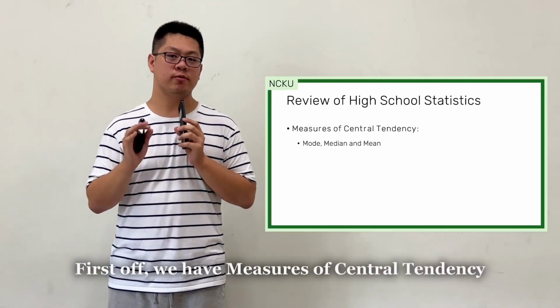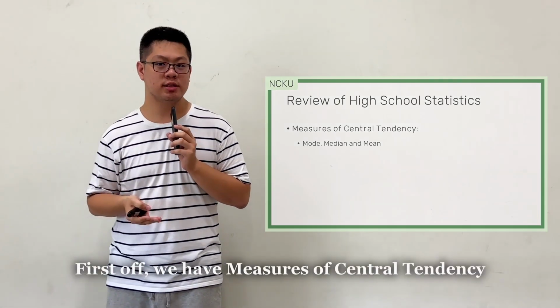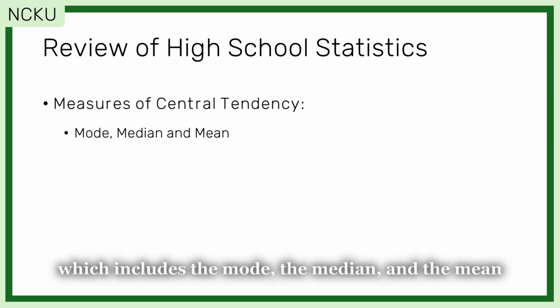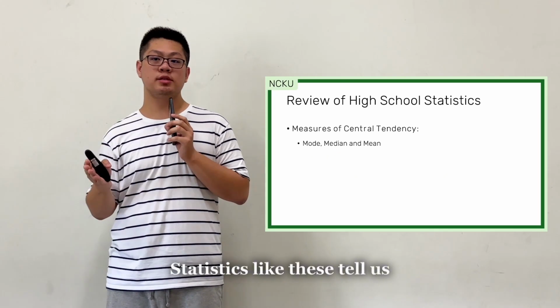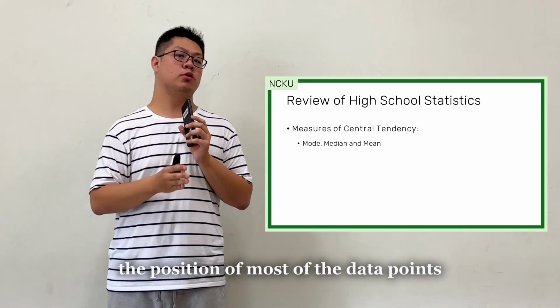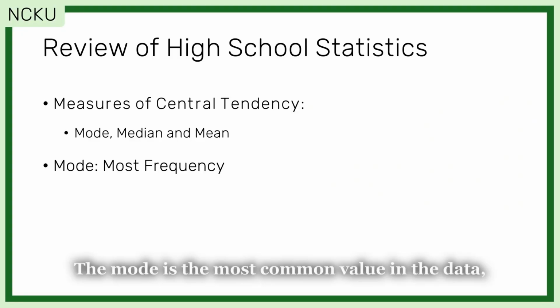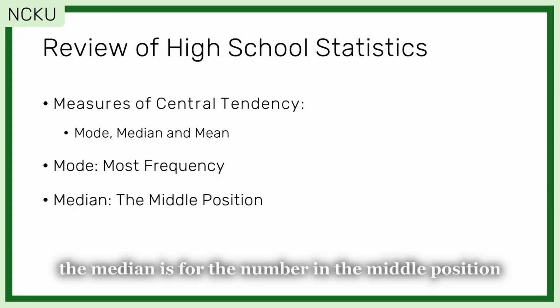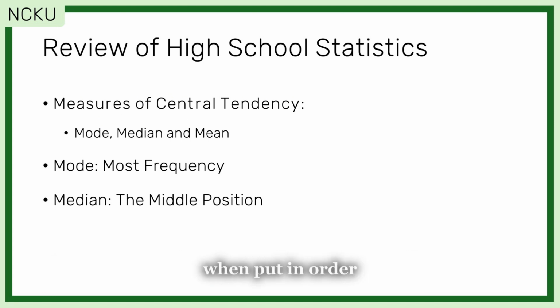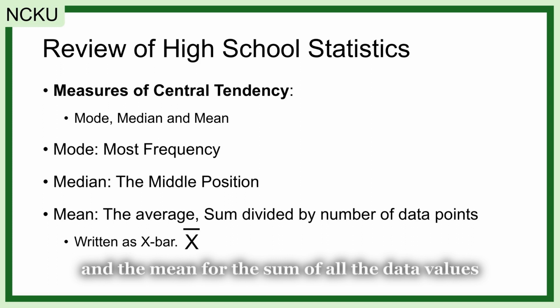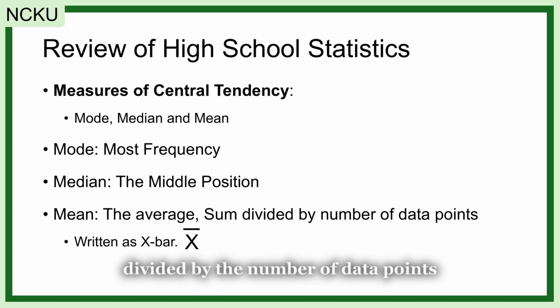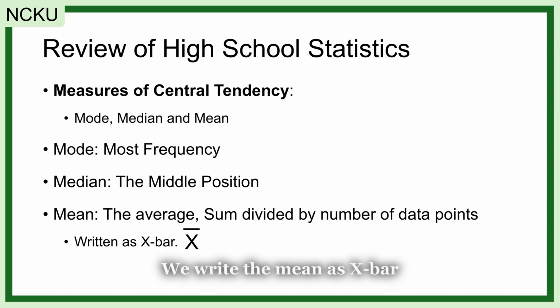First off, we have measures of central tendency, which includes the mode, the median, and the mean. Statistics like these tell us the position of most of the data points. The mode is the most common value in the data. The median is the number in the middle position when put in order, and the mean is the sum of all the data values divided by the number of data points. We write the mean as x bar.